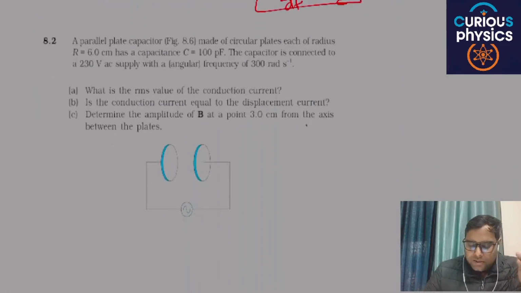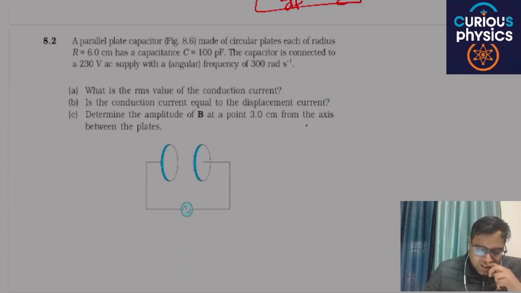8.2: A parallel plate capacitor made up of circular plates, each of radius 6 cm, has a capacitance C. The capacitor is connected to a 230 volt AC supply with an angular frequency omega. What is the RMS value of conduction current? For RMS value, you have to find the value of impedance, and this is the case of only a capacitor.